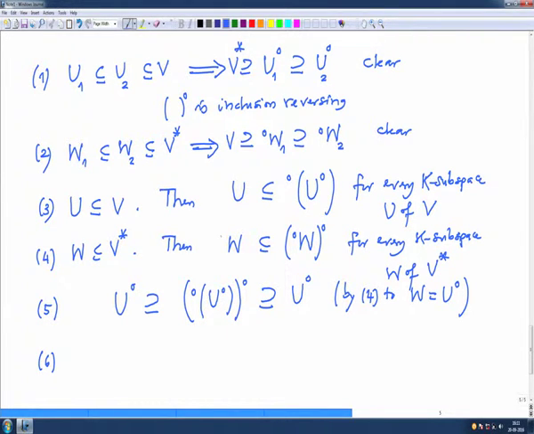So, to this we apply left circle, then what do we get?